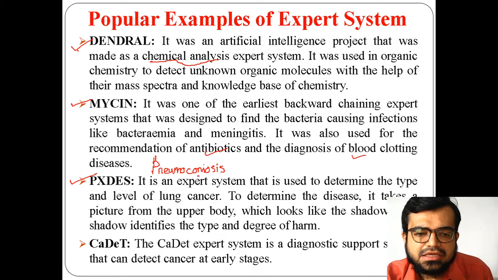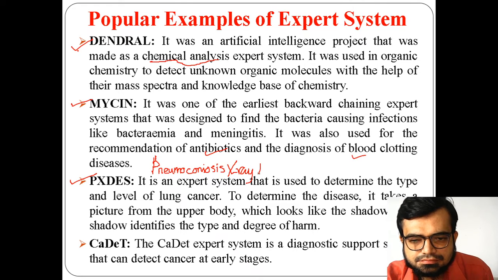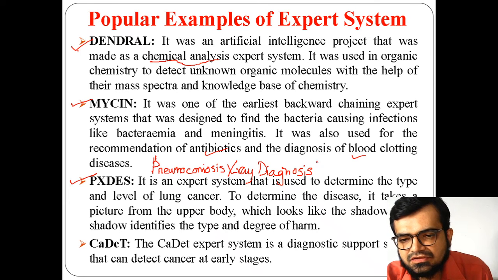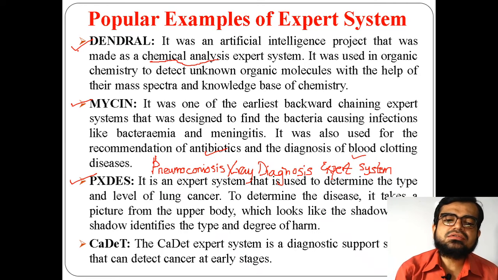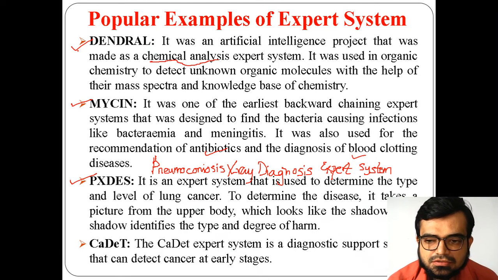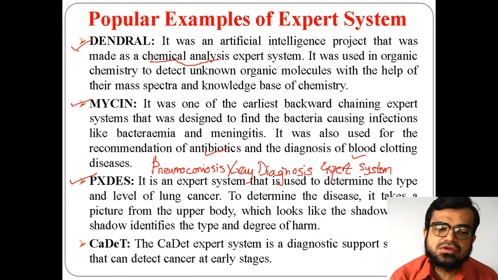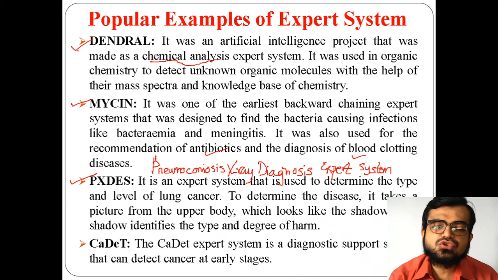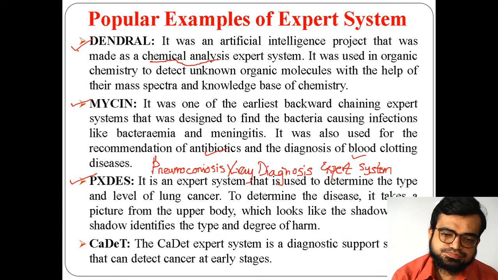So P stands for pneumoconiosis, X-ray diagnosis expert system. Now this is also an expert system, but the domain has been changed here, and the domain is the lungs. That was for blood infection, now it is for lungs. Here it is used to determine the level of lung cancer.